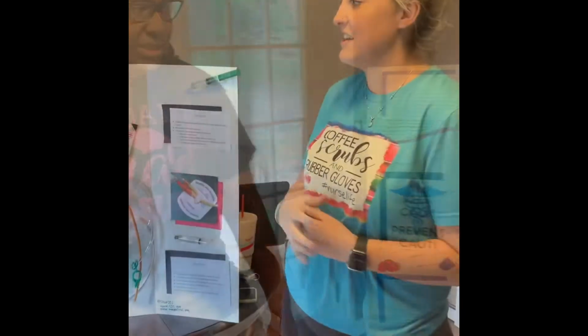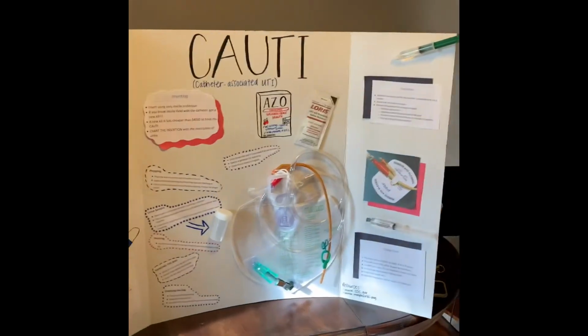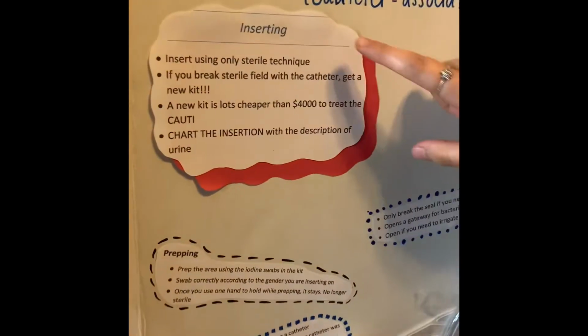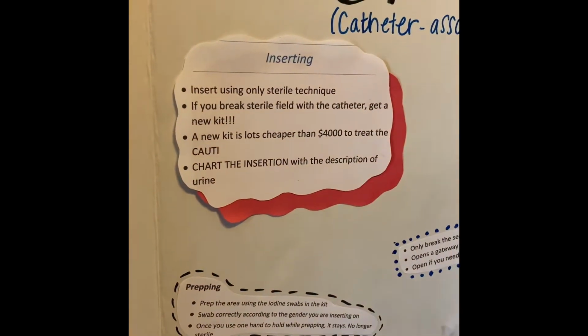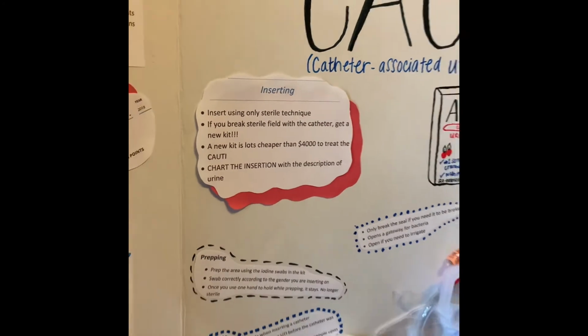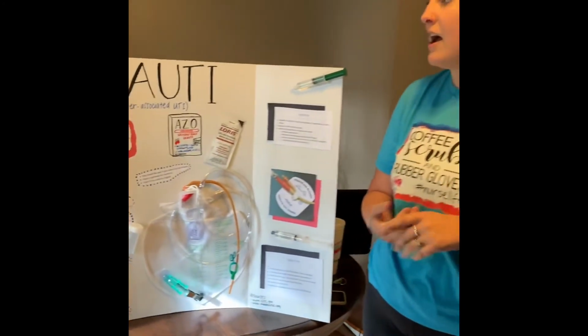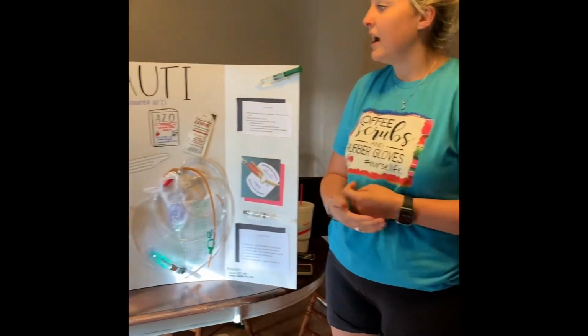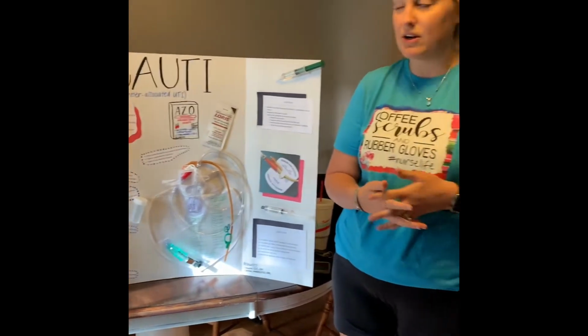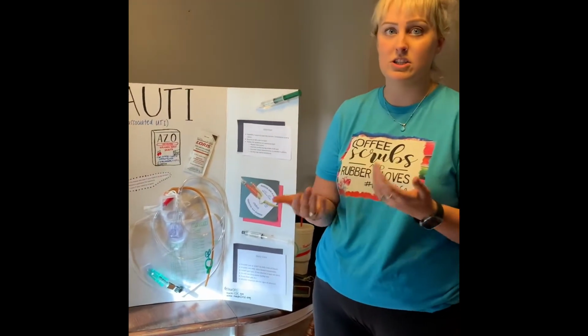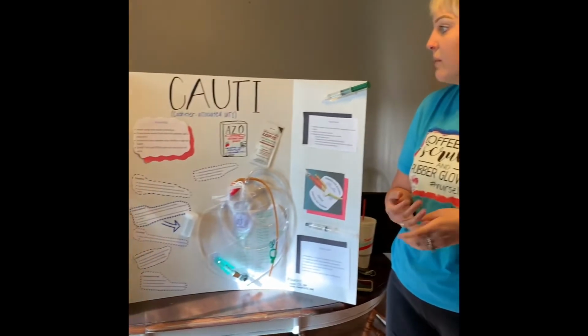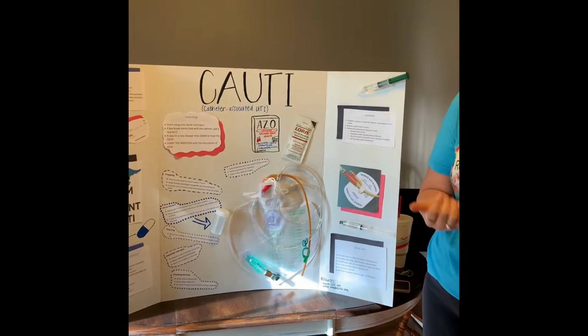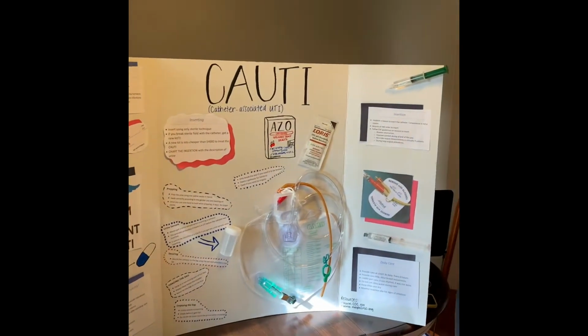All right, so inserting the catheter, we want to make sure that we insert it using a sterile technique. If we break any sterile field, or even if you think that you have broken sterile field, make sure you go and get a new kit. A new kit is going to be a whole lot cheaper than the $4,000 to treat it. So we want to chart the insertion with the description of how the urine looks.